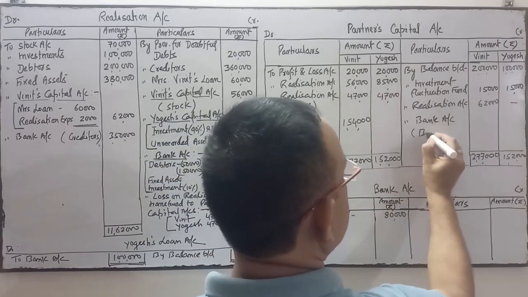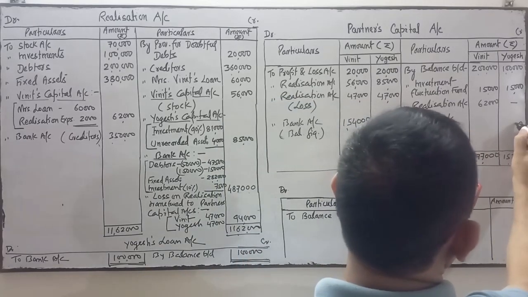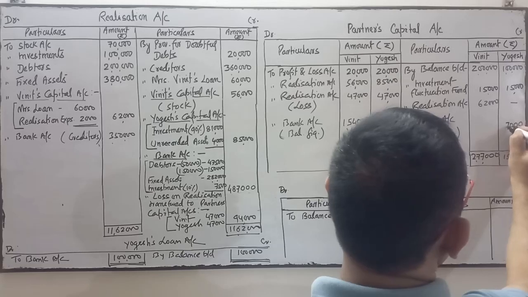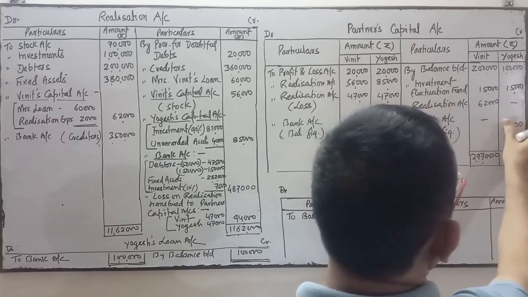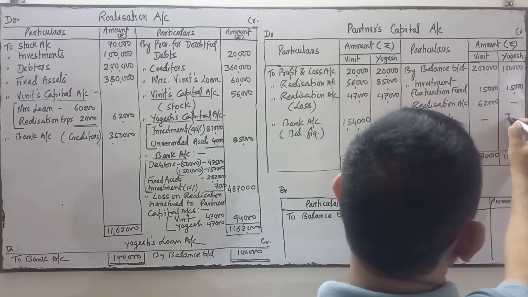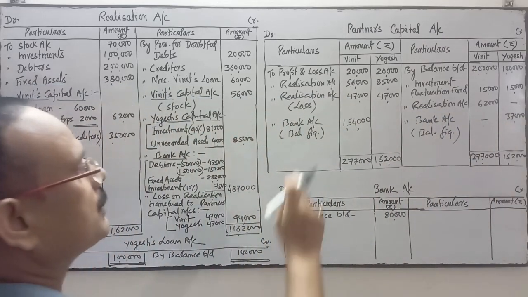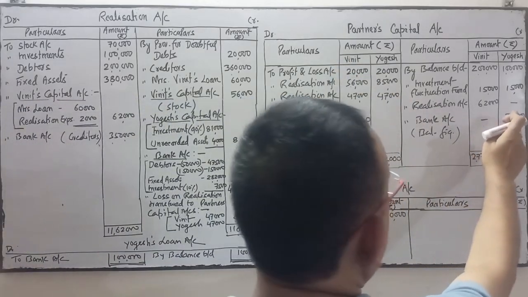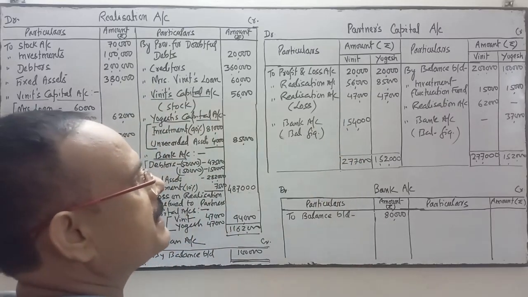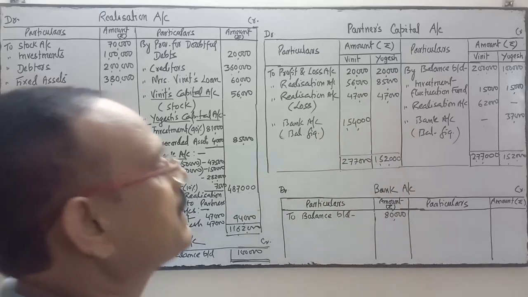This is also the balancing figure. Debit side total is more and credit is less. So the difference is 37,000. This is the balancing figure. So this much amount the firm will pay to Vineet, and this much amount the firm will have received from Yogesh in the final settlement. This is the final settlement of partners.